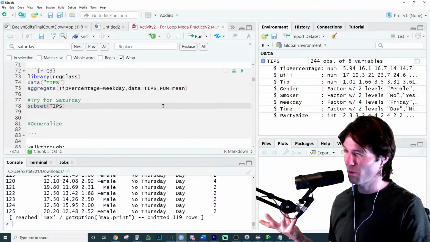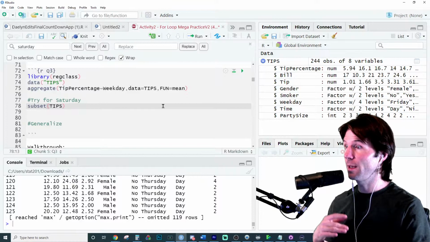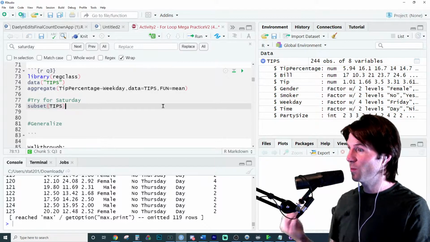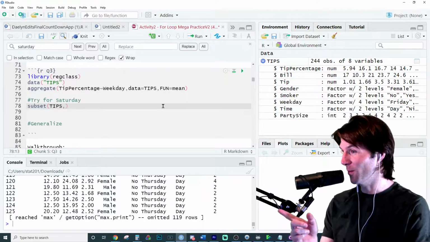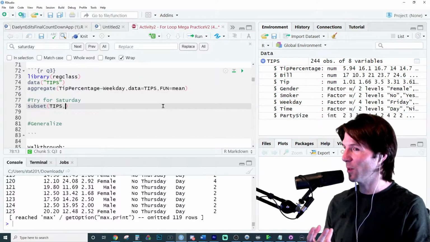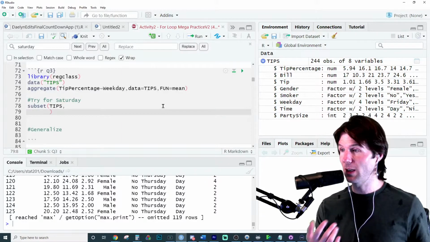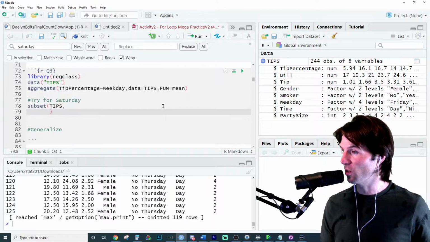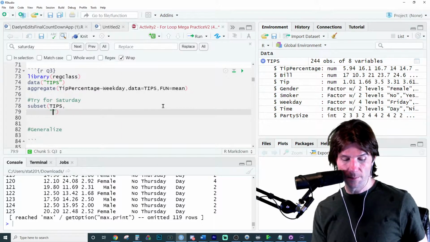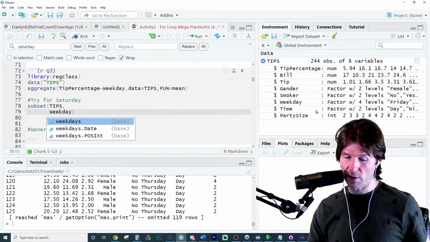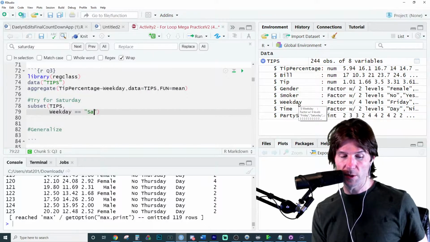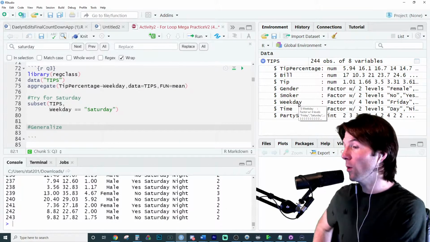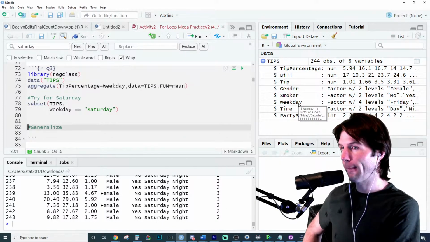So this right here doesn't really take a subset yet. We need to add an additional what, which is by a comma. We need to give it more arguments. We need to add more arguments by putting a comma. And the next thing, I usually hit enter right here, is write some conditions. The condition is going to be weekday, which says go to the weekday variable inside of here and get the ones that are equal to Saturday. So now we only have Saturday.